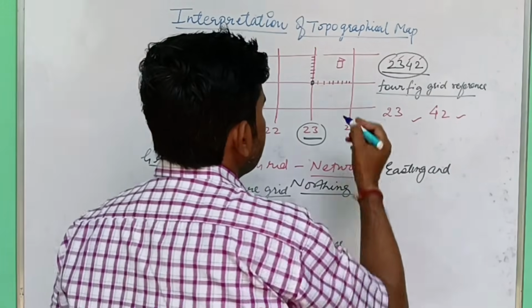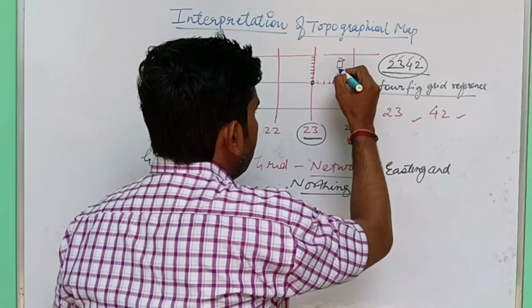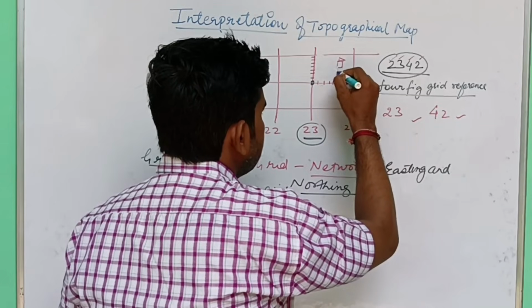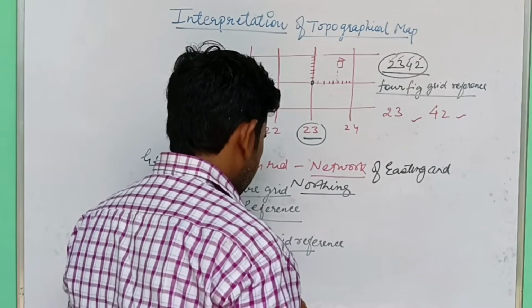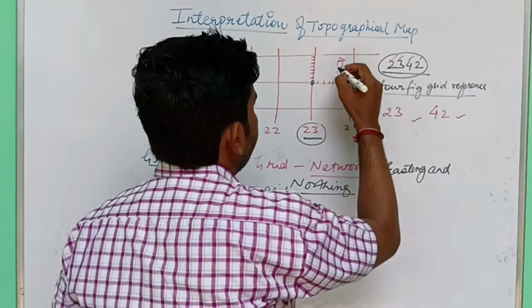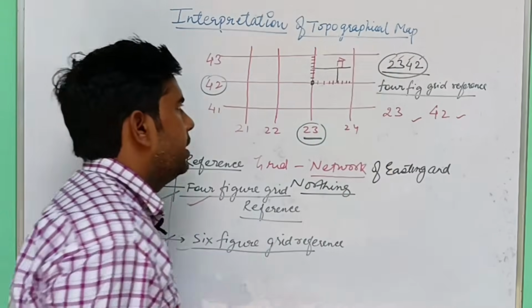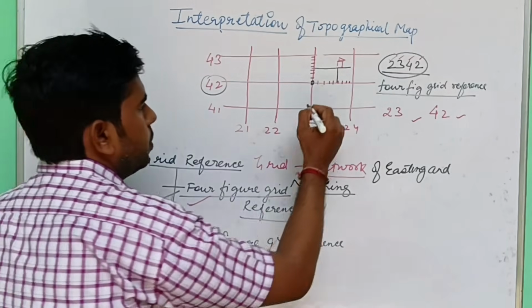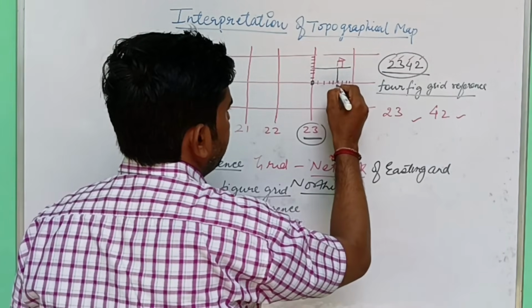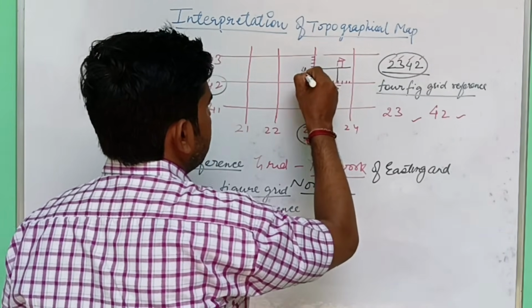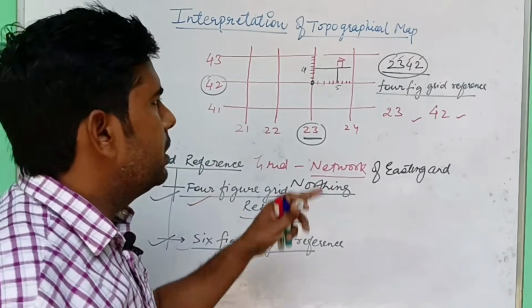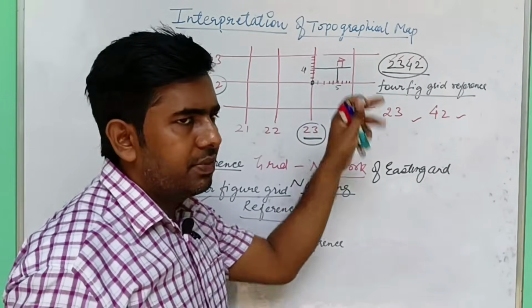Okay, so we just make a line as easting and northing, that is the subdivision of easting and northing. Suppose 1 2 3 4 5, 1 2 3 4. So this is an example: subdivision of easting as well as northing.